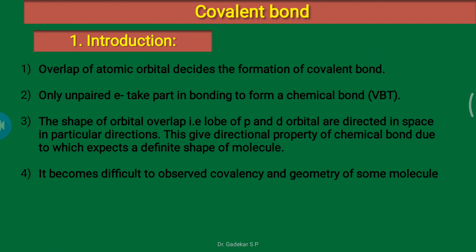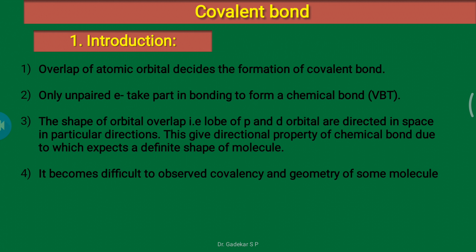Overlapping of orbitals depends on, and gives, the shape of the molecule. Means geometry and shape depend on the orbital overlapping.